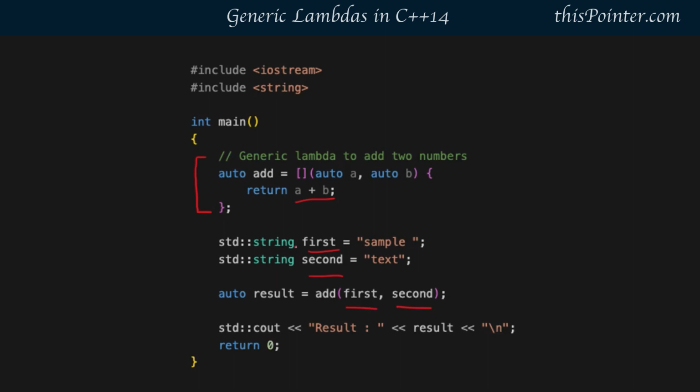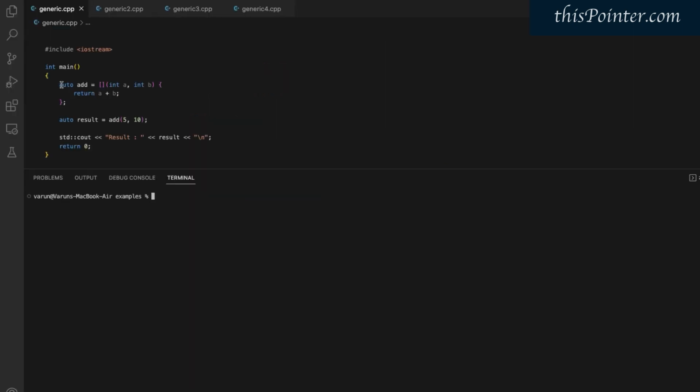Now let's see a practical example. This is our lambda function that accepts two integers and returns an integer value. Now if we run this code, it will return an integer value 15.